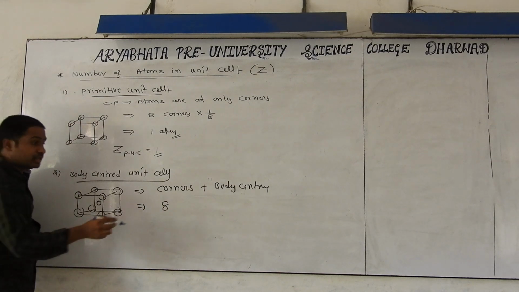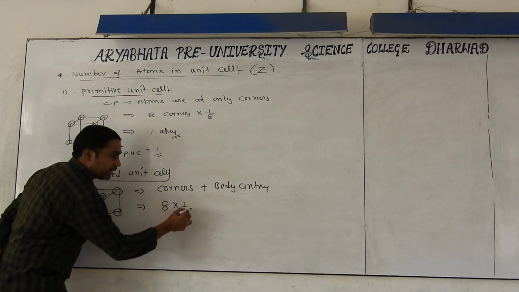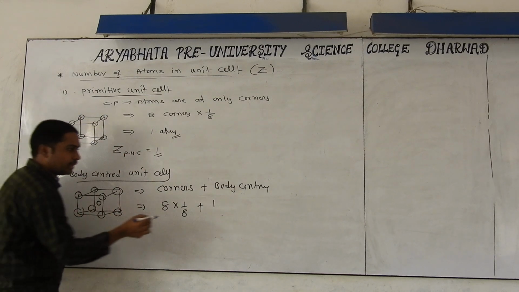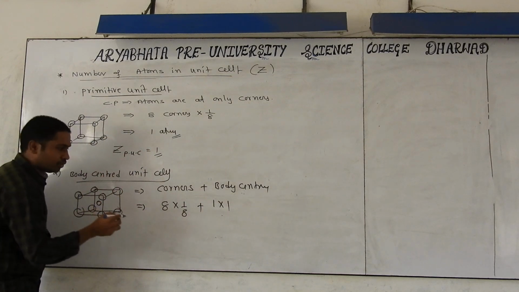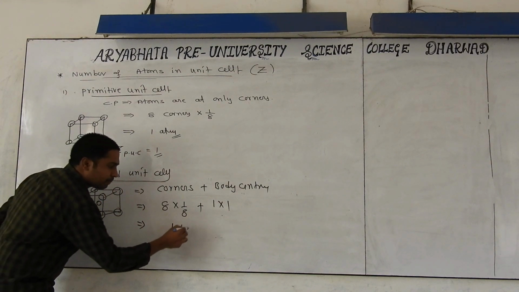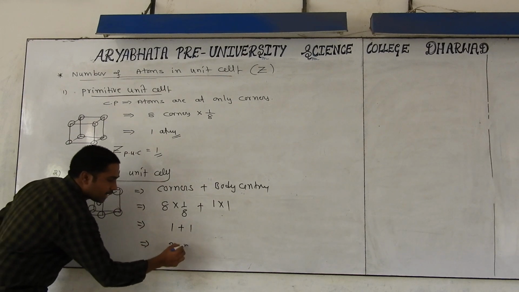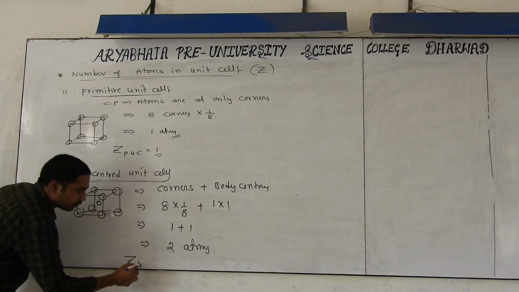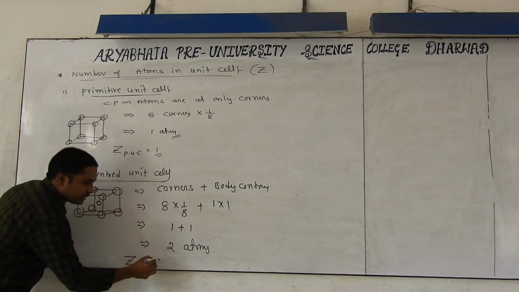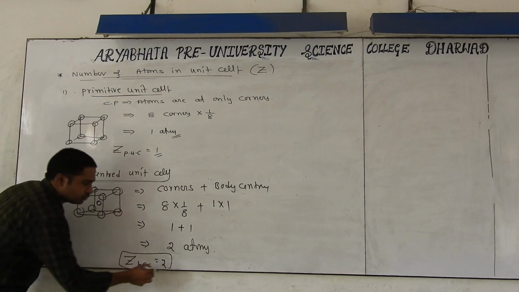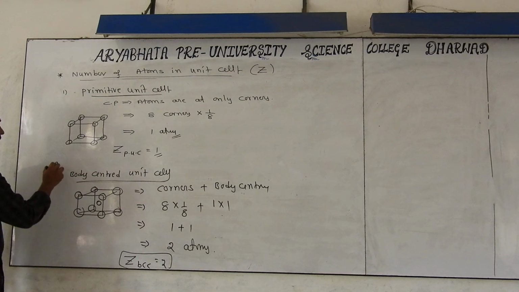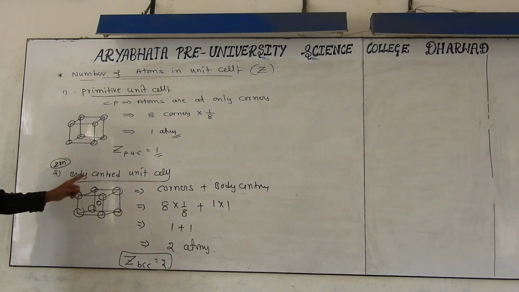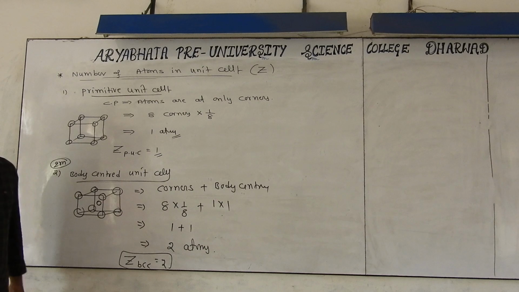But the contribution will be how much? 1 by 8 each, plus the body center. Each body has only one center, so the contribution of the body center is 1. Then 1 plus 1, we are getting 2 atoms. So you may be asked, what is the Z value for body centered cubic crystal? 2. This is useful for the problems. This only he asked in the 2020 March board examination: the number of atoms in the body centered unit cell is 2.